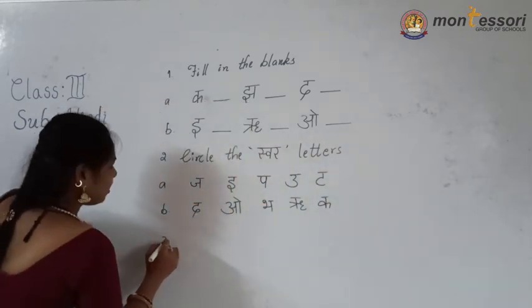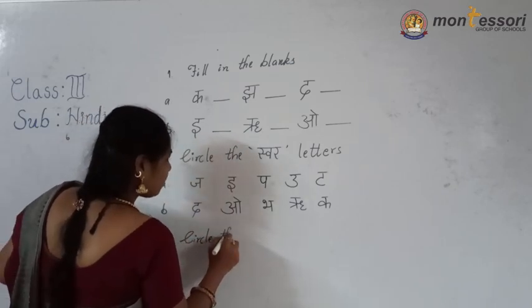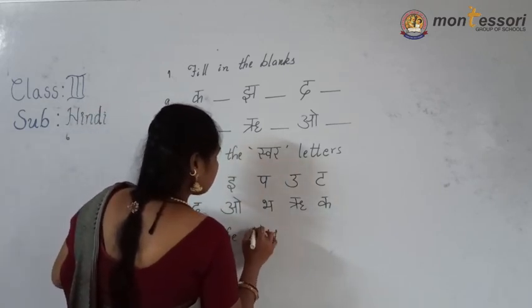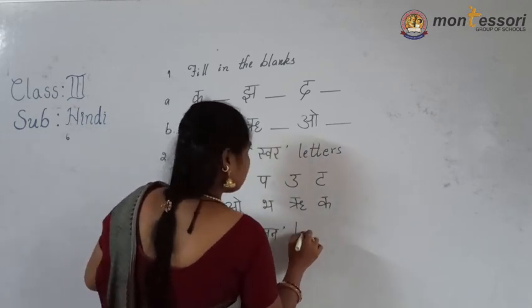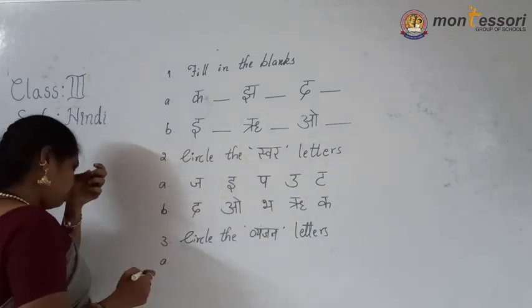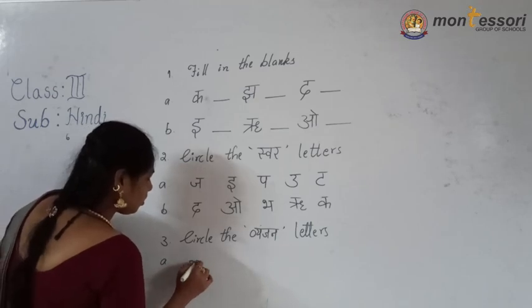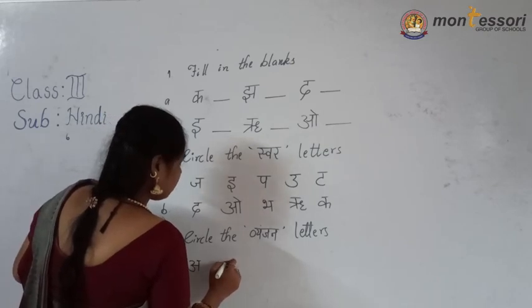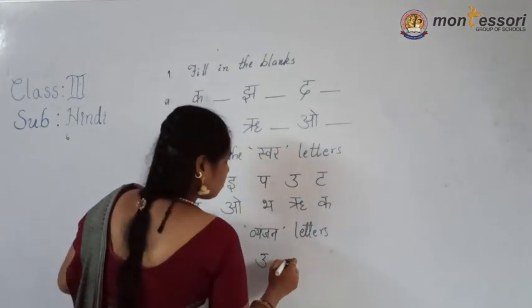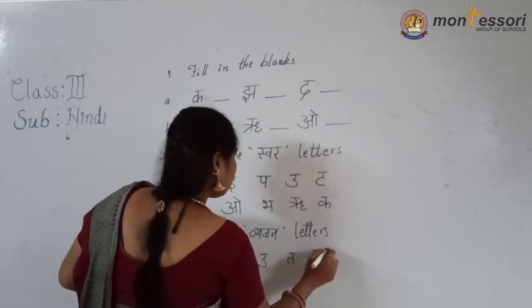Okay, the third one is circle the Vyanjan letters. Okay, first is A, Ra, U, Ta and Ru.